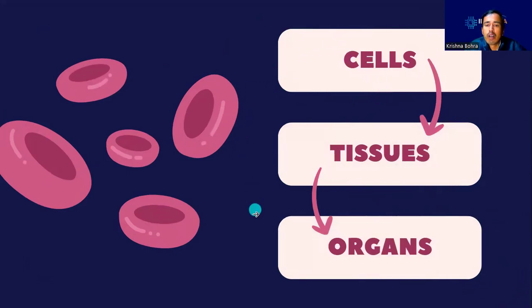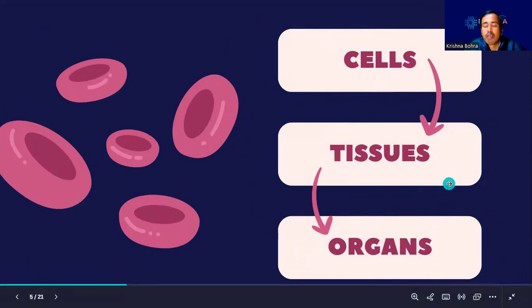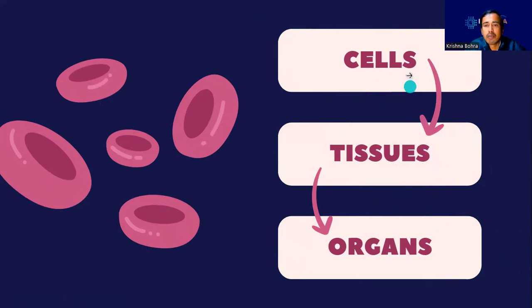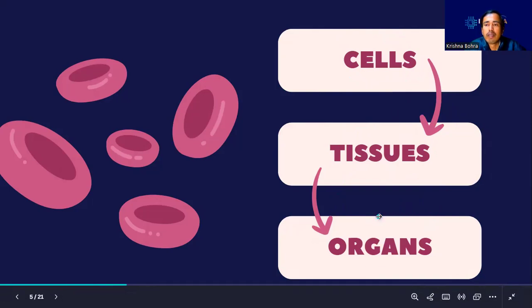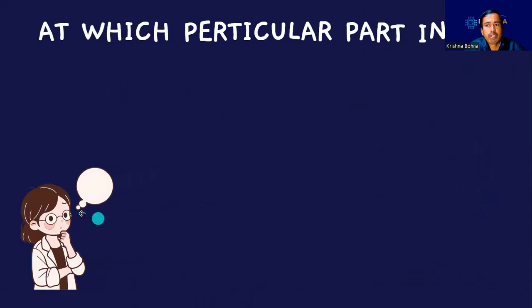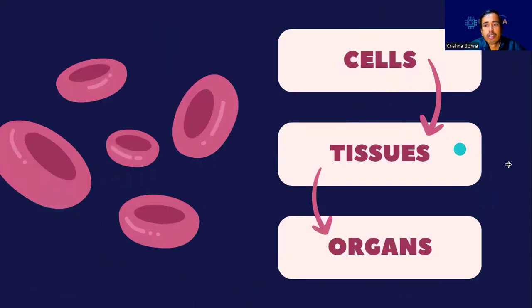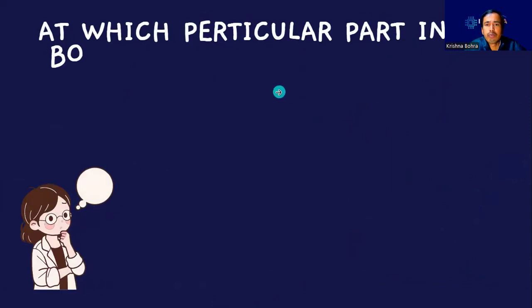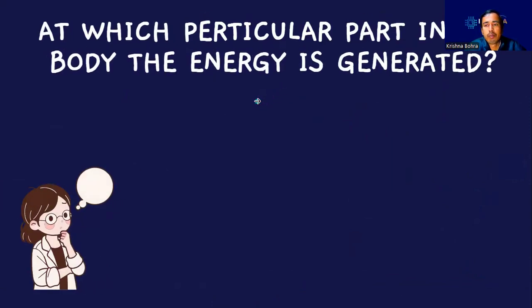Before we go on to understand what cells are, what tissues are, what organs are, we need to have this hierarchy in our mind. That is, a group of cells together makes tissue, and layers of tissue together make an organ. A group of organs, like our brain, heart, etc., together makes the entire body, or we can say the entire system. So that was the basic hierarchy of human physiology, in which cells are at the bottommost level.